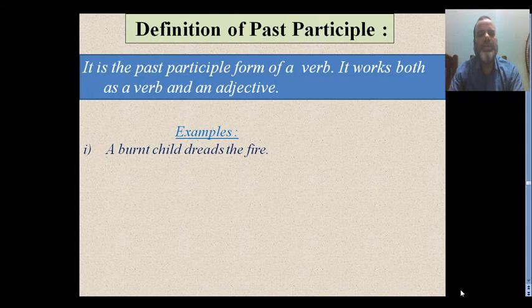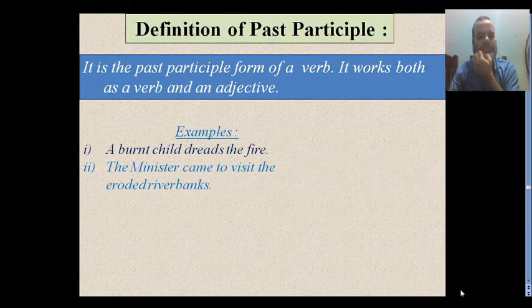A burnt child dreads the fire. A burnt child. Burnt qualifies child. That means burnt is past participle here. The minister came to visit the eroded riverbank. Eroded riverbank. Riverbank is a noun here. Eroded is a past participle, which qualifies riverbank.